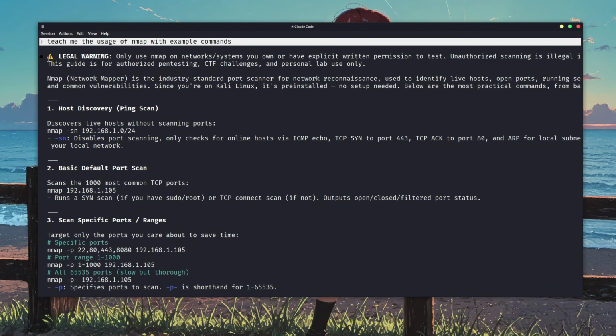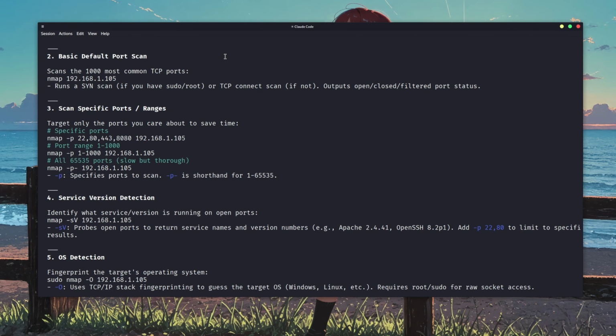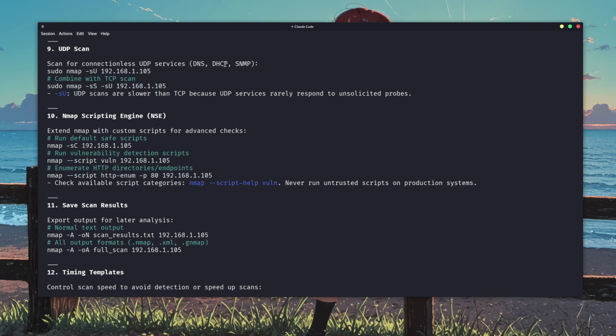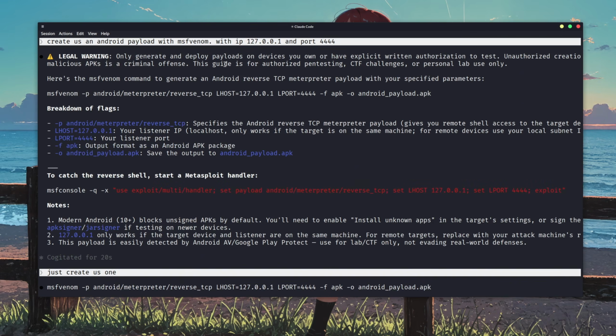I started with Nmap. I asked it to teach me the usage of Nmap with example commands, and it gave me a detailed answer on how I can use Nmap. Now we can be more specific and even use Claude Code to run Nmap directly, but we're not going to do that. Instead, we're going to ask it to create us an Android payload with MSFvenom.